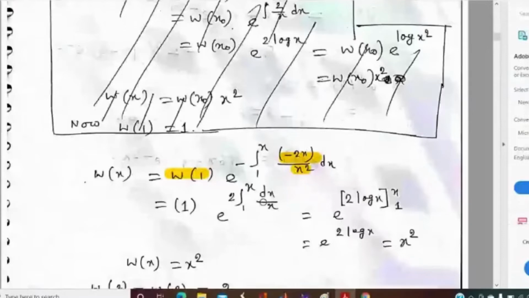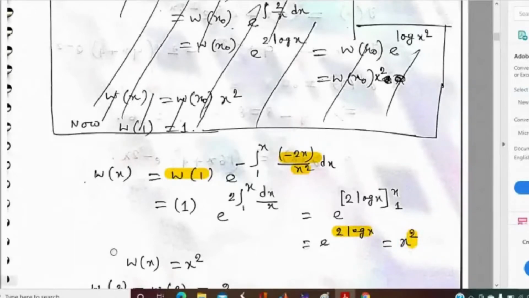Then we will get 2 dx by x. So on integration, we get 2 log x. If we put the limits, then 2 log x minus 2 into log 1, and log 1 becomes 0. So it will be 2 log x. So finally, we will get W(x) equal to x square.